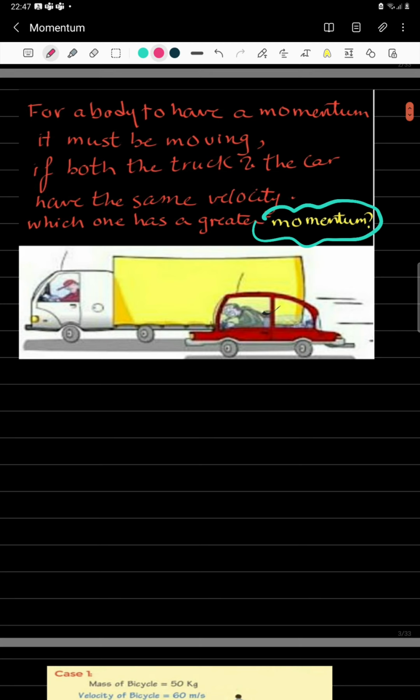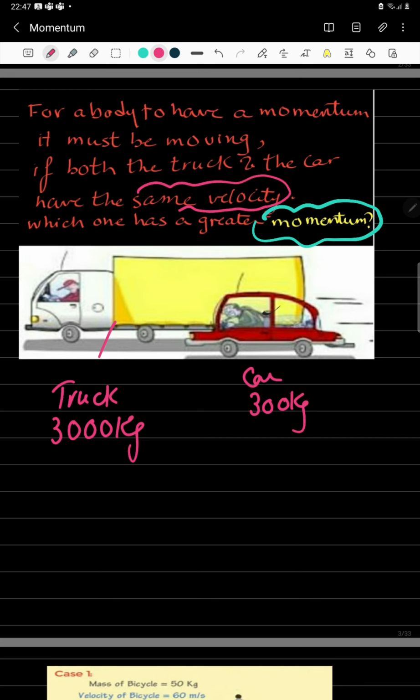Now, if we have a look at these two moving objects, this car having a mass of 300 grams and this truck having a mass of 3,000 kilograms. If they are both moving with the same velocity, which one has a greater momentum?